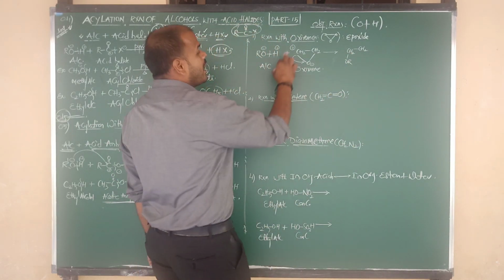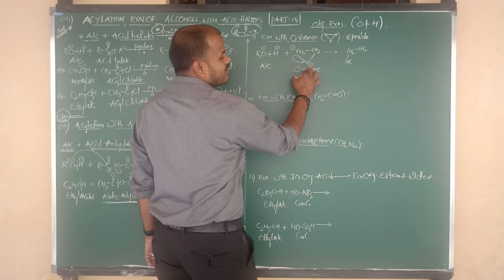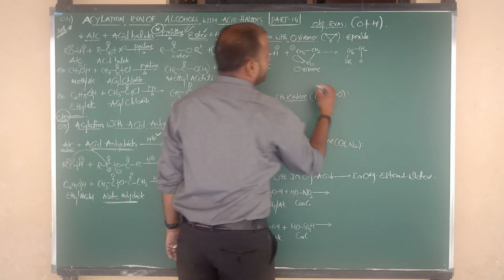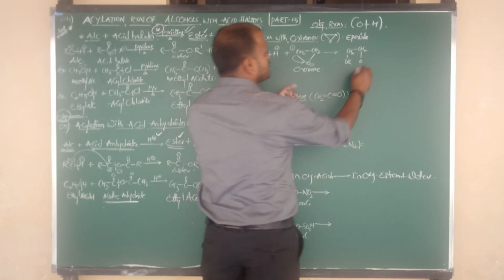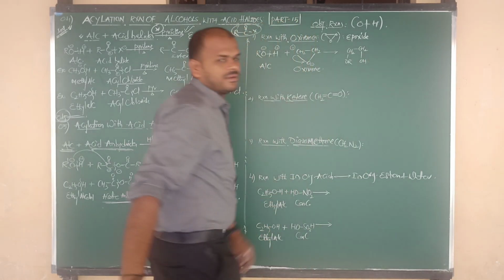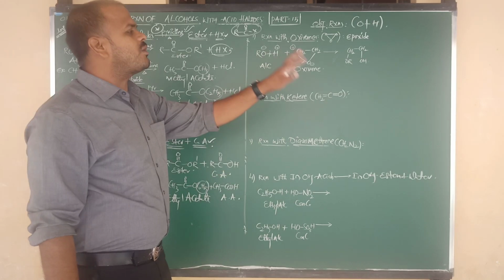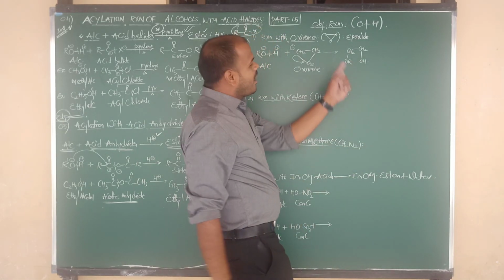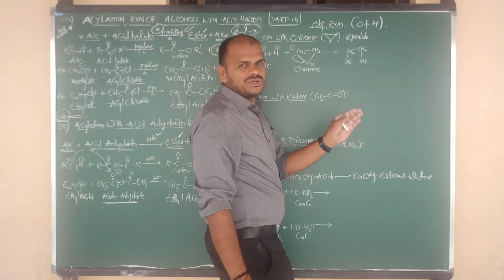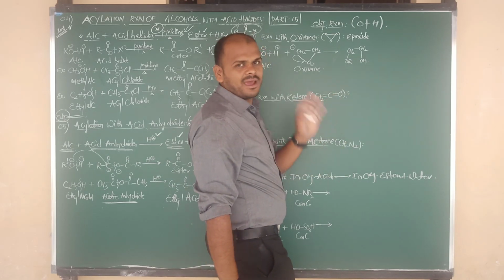And next, CH2 contains O. O has the charge negative here, and the negative is attacked by positive, so we write OH. But actually this is an alkoxy alcohol. This is the alkoxy group, this is the alcohol group. These compounds are a little bit unstable.